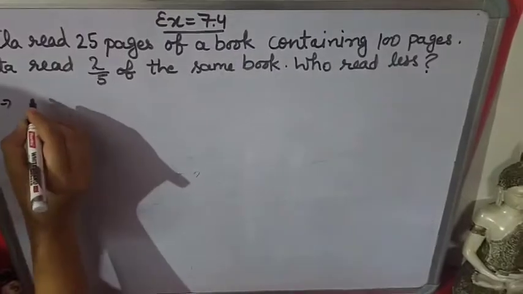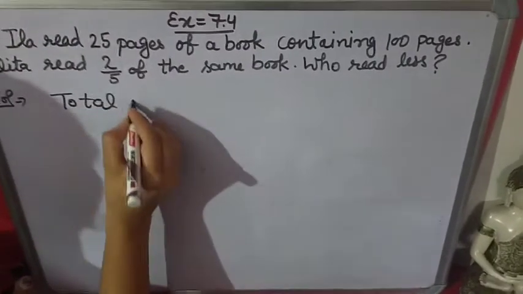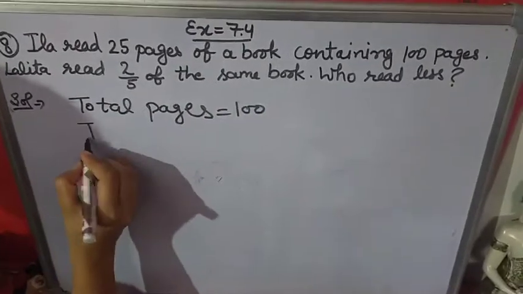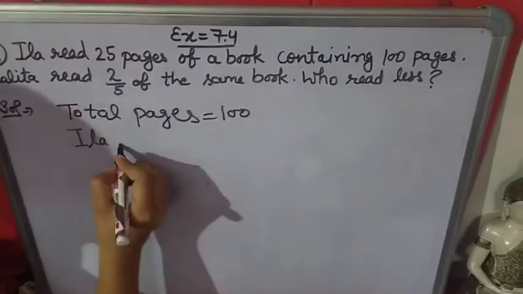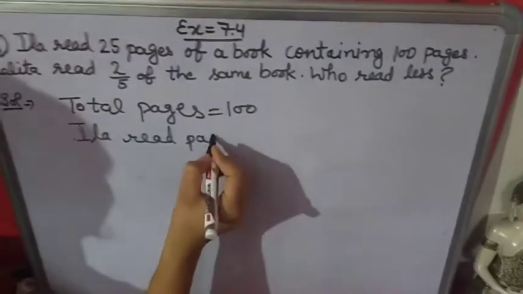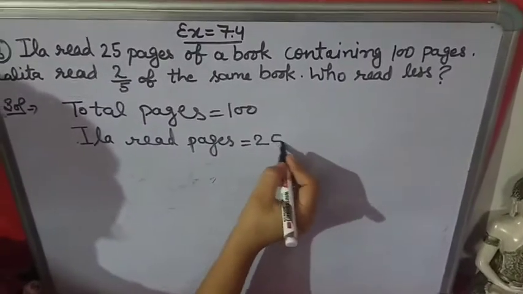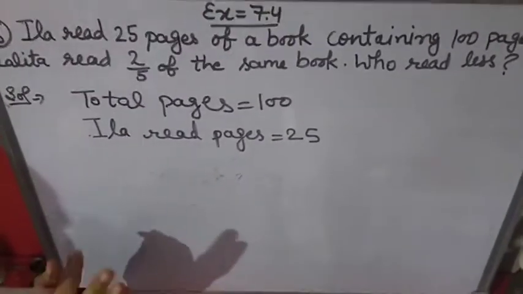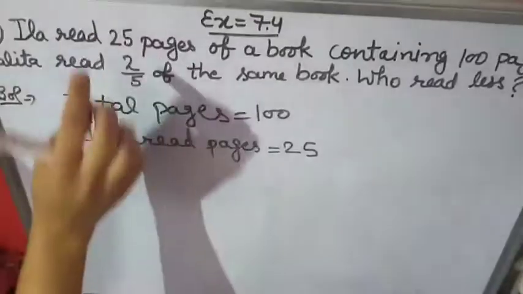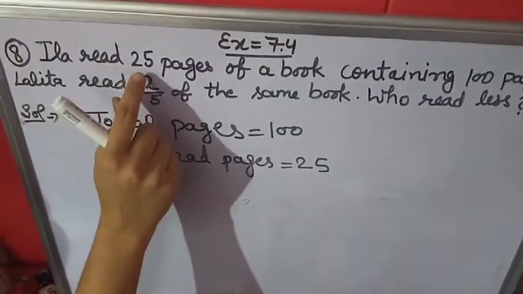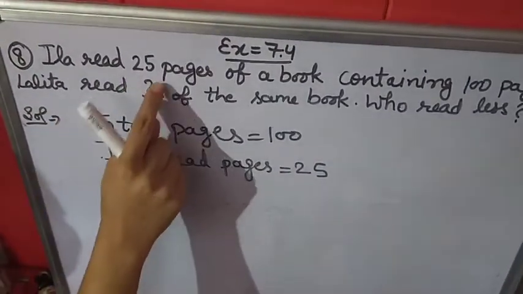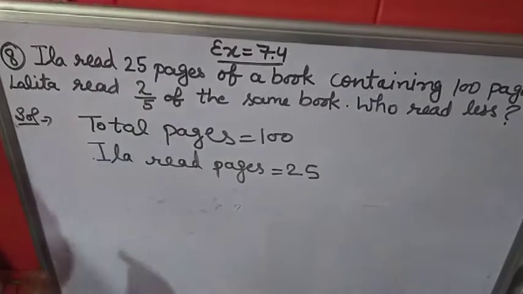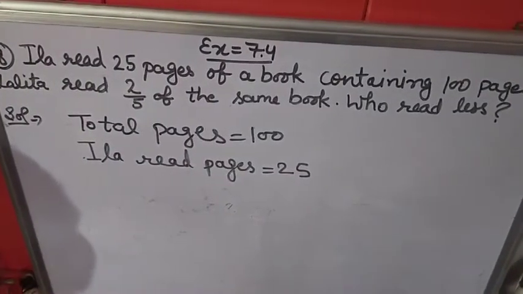So we will write here total pages 100. You know how many pages Ela read. Ela read 25 pages. Now we have to compare who is reading less. So we have to compare these pages, but Ela is reading 25 pages and Lalita is reading 2 by 5 of fraction. It is in fraction. So we have to convert fraction into pages. Then we will compare who is reading less.